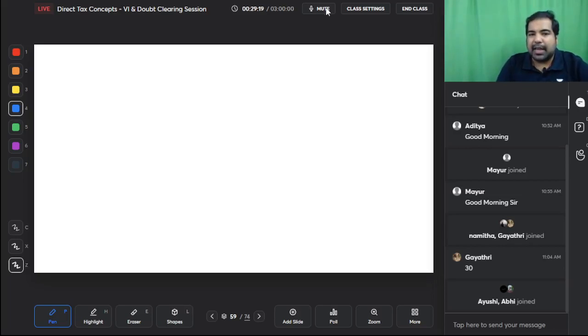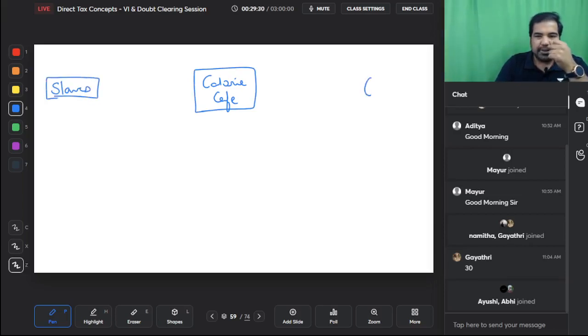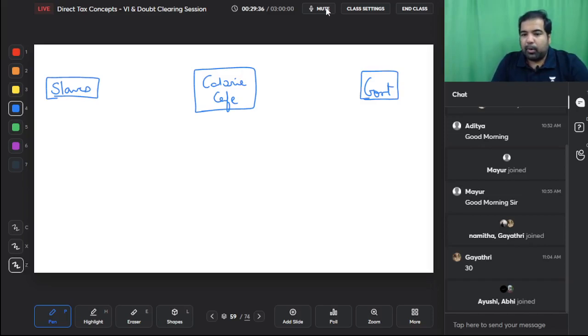Now guys, here is calorie cafe. And here are the slaves or the employees which we just saw. And here is the government. Guys, every month Calorie Cafe or your employer would deposit some amount in your PF account. If you remember guys, a provident fund account, which we have done in salary chapter, is an account which is maintained like your bank account, but it has to be used only when you retire or when you leave the company. So they were maintaining an account called the provident fund account, these slaves. They would also put money in that account, and Calorie Cafe as an employer would also put money in that account.